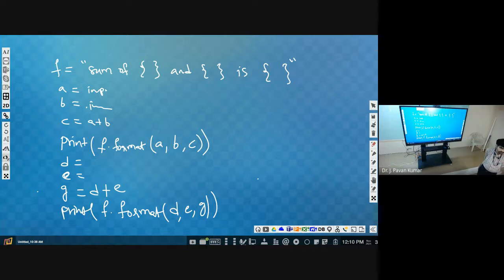Okay. Next, here, suppose this particular order changes by mistake, then also it should come correctly. In the sense, what will be the value, what will be the value, these things we haven't specified.